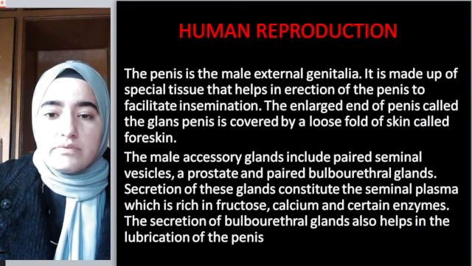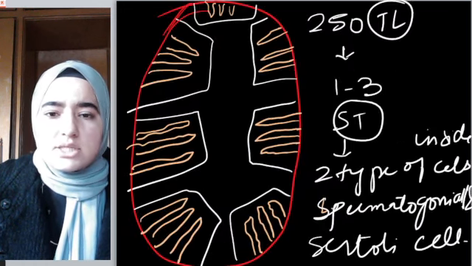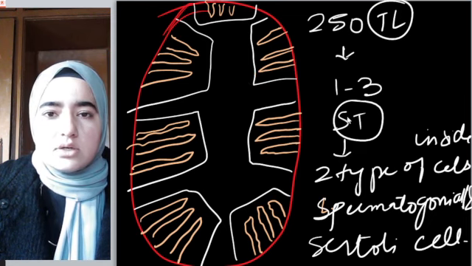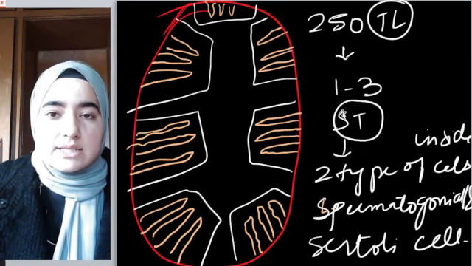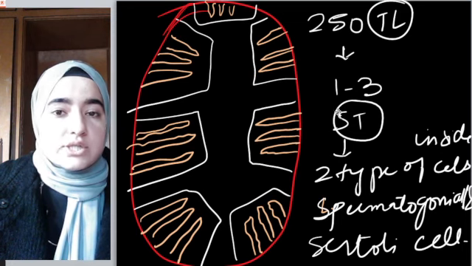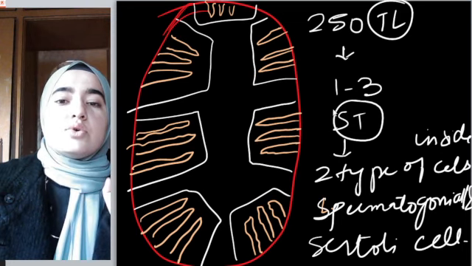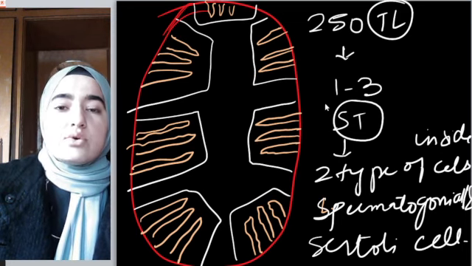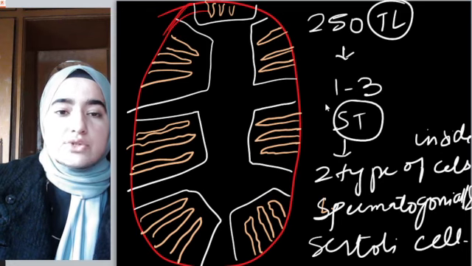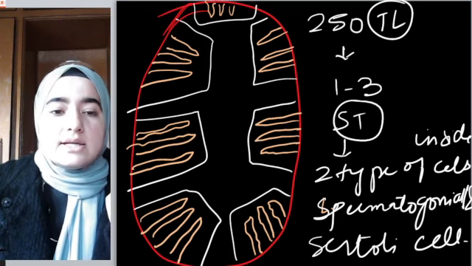What's the function of the seminiferous tubule? It contains two types of cells, spermatogonia and Sertoli cells. What is the function of spermatogonia? It will undergo division, which will finally lead to the formation of sperms. And what's the function of Sertoli cells?